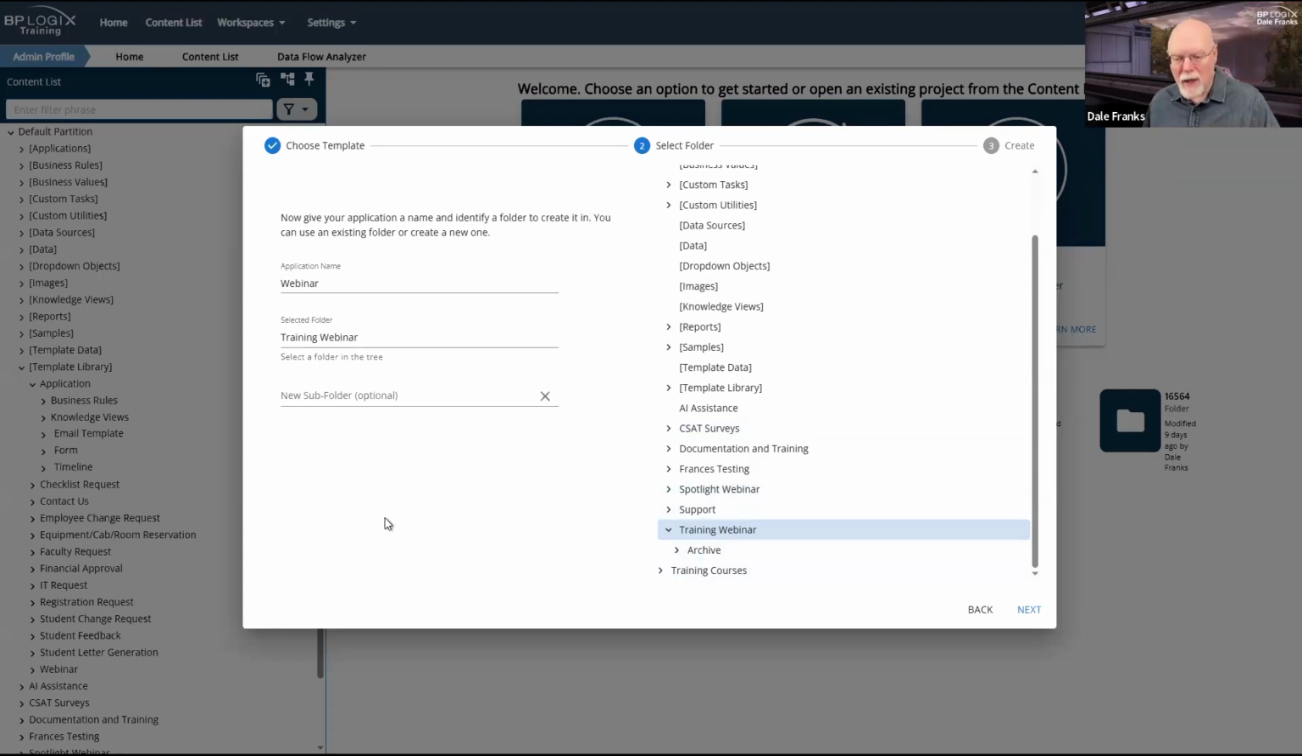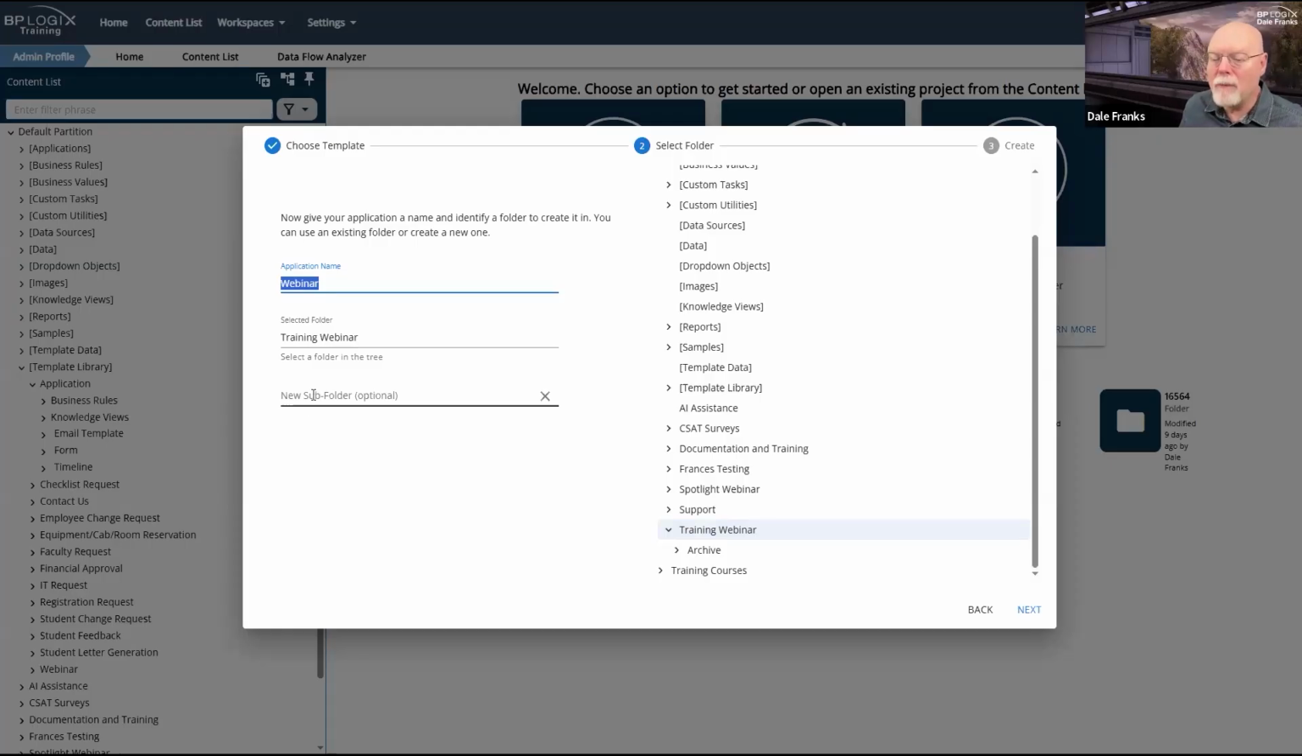And this is where it gets a little bit confusing, because what's going to happen when it creates my application is it's going to copy the entire application folder to the folder location I selected. So for selecting training webinar, what that means is there is going to be a subfolder automatically created to store this application that is called webinar. So I'm already going to be creating a subfolder.